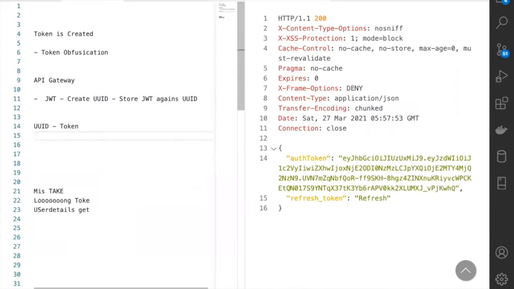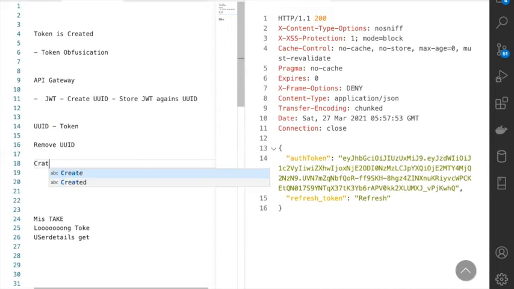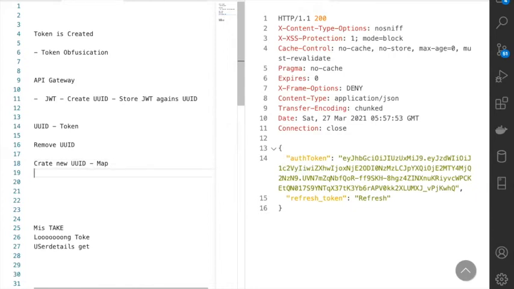With this, if you want to invalidate now, it's very, very simple. Remove the UUID. And if you want to recreate again, same flow: create a new UUID and map it. Now, this gives you the flexibility of solving that problem of log off and modifying. This is another technique that people usually use apart from refresh token. So these are all the common techniques that we use.